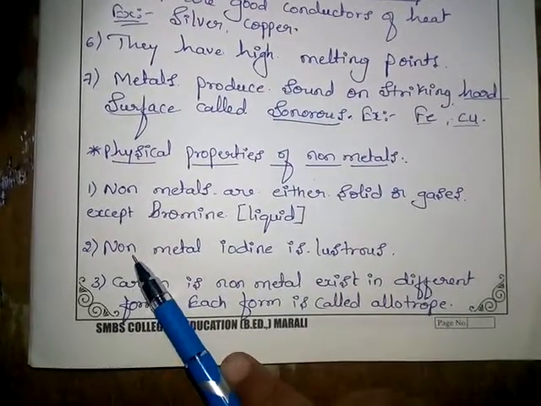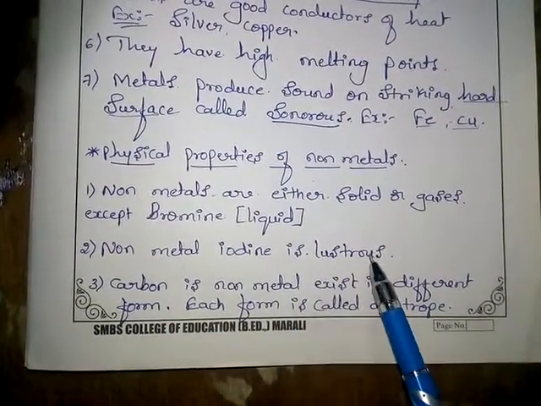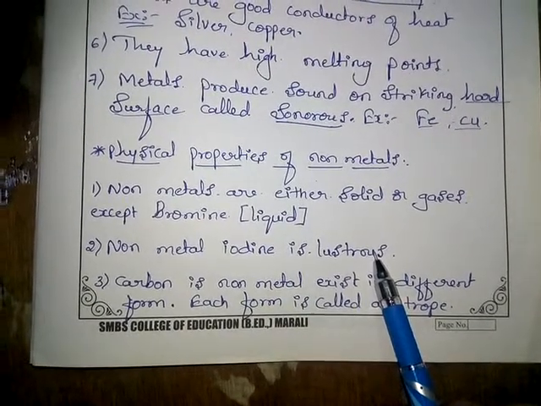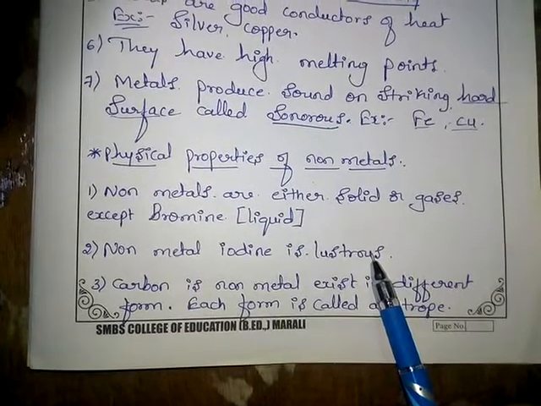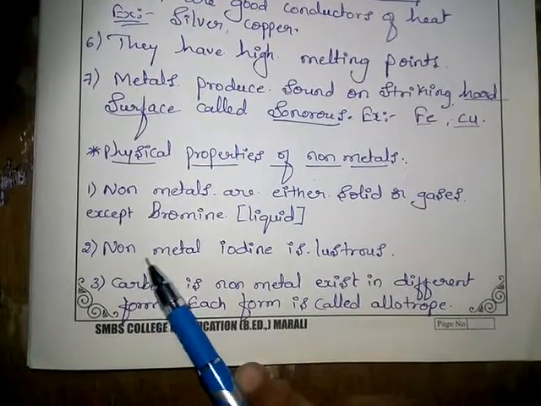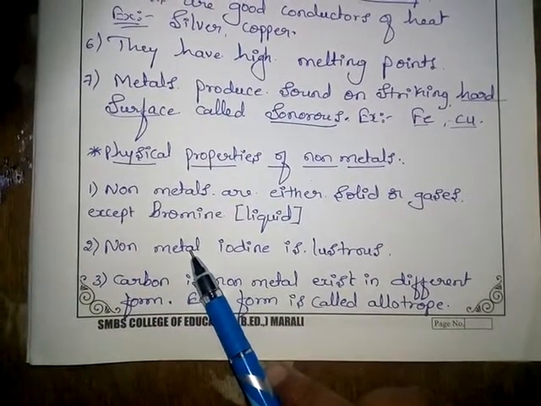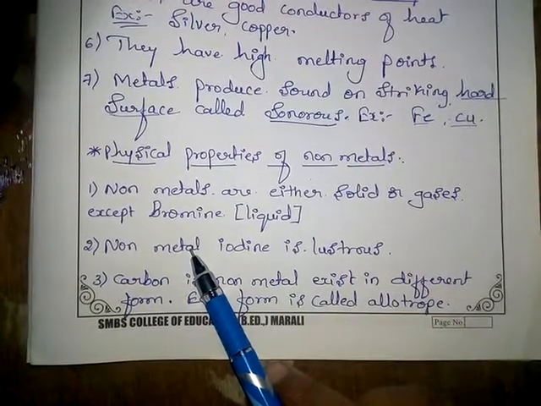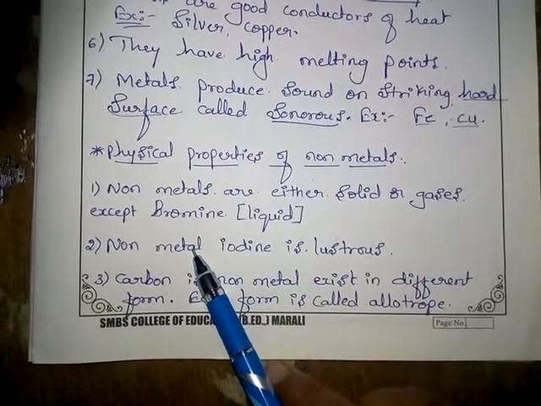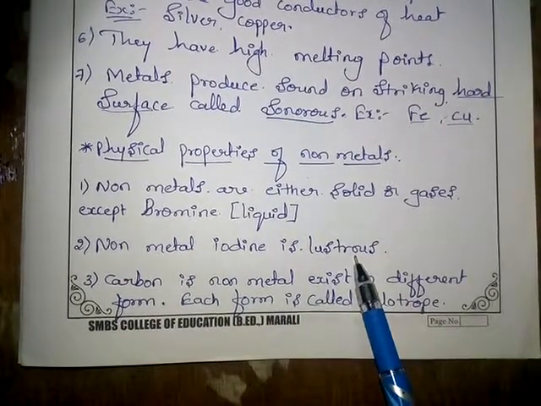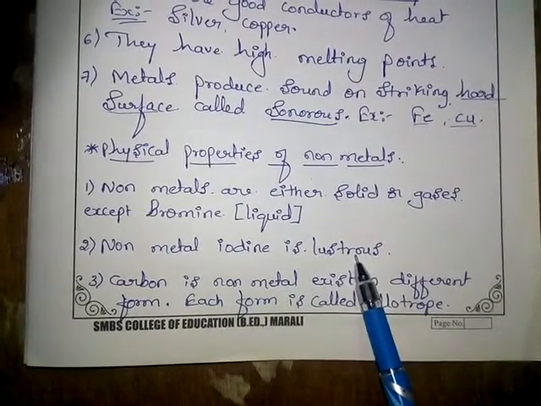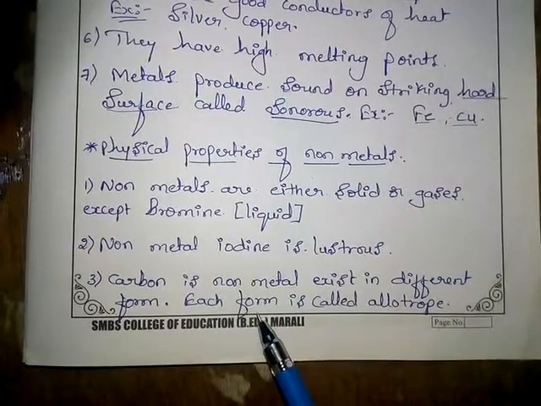Next property: the non-metal iodine is lustrous. Lustrous means, as we already know, the shining property. Except for iodine, non-metals are not lustrous in character. Iodine is lustrous in character, like the metals.